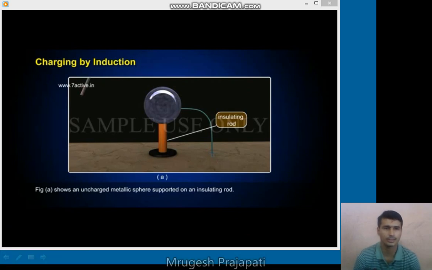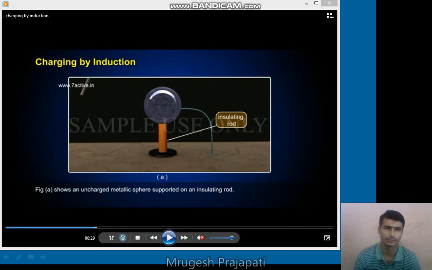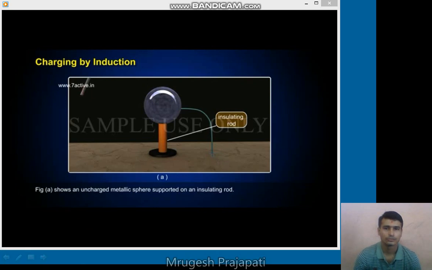Why do we place the metallic sphere on an insulating rod? As we establish a charge on the sphere, the charge cannot transfer through the rod, so we place the metallic sphere on an insulating rod. So the first step is to take an uncharged sphere and place it on an insulating rod.